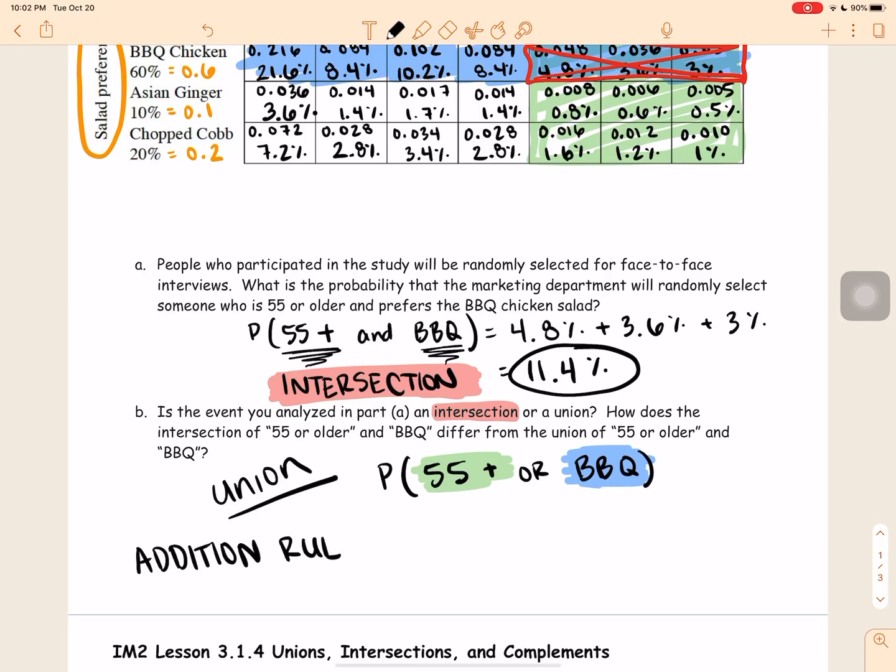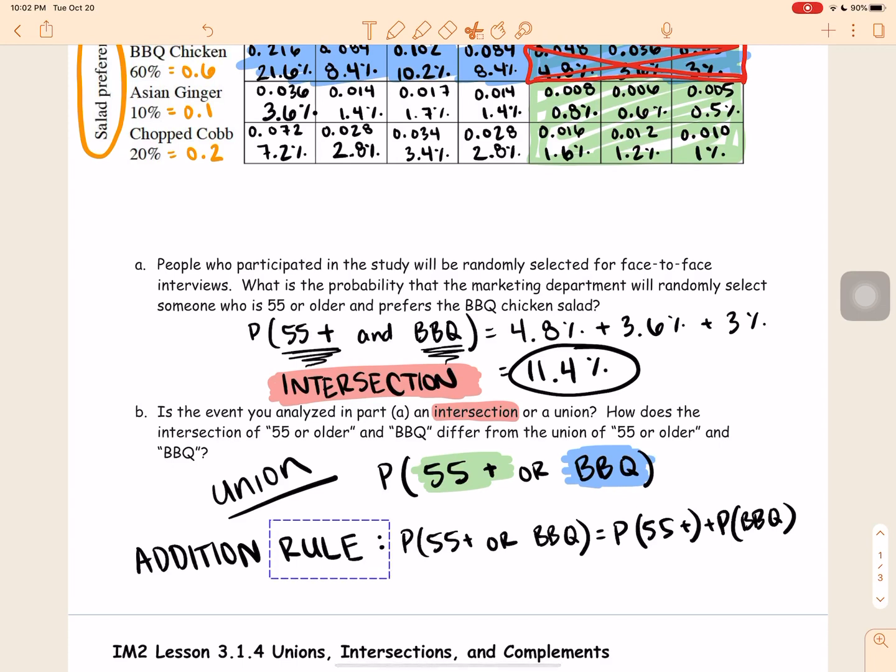This is the addition rule. To find the probability somebody is 55 and older or they like barbecue, I'm going to add all the people who are 55 and older to all the people who like barbecue. But then what I need to do here, I'm going to go ahead and move this over real quick.